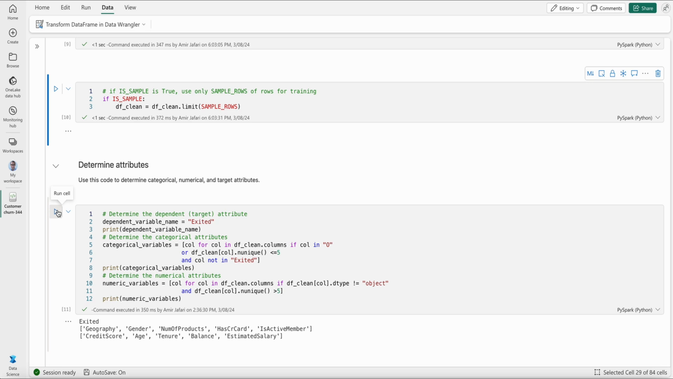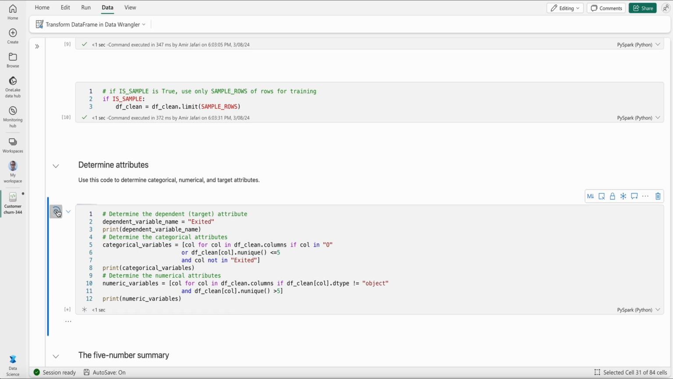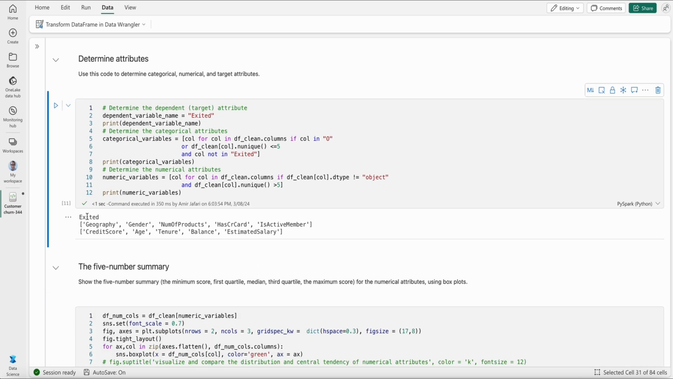First of all, let's determine my target variable, which is the exit column, and decide what my categorical and numerical features are. So let's run this one. Okay, I see that exited is my target variable, the variable that I actually want to predict.